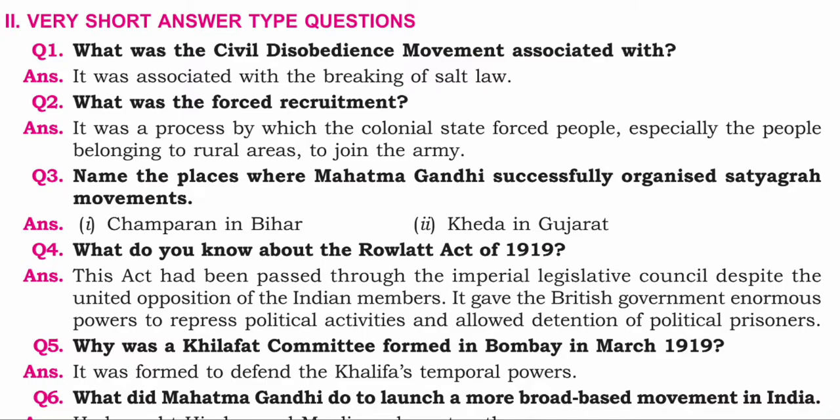Okay. First question. What was the Civil Disobedience Movement associated with? The answer is it was associated with the breaking of salt law. Okay. Second, what was forced recruitment? Answer: it was a process by which the colonial state forced people, especially the people belonging to rural areas, to join the army. Okay. Next, name the places where Mahatma Gandhi successfully organized satyagraha movements. The answer is Champaran in Bihar and Kheda in Gujarat.